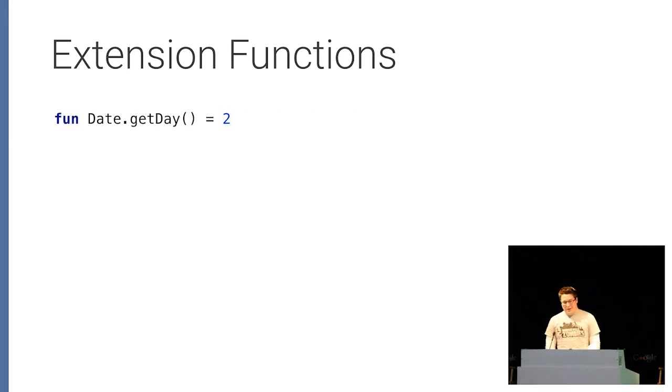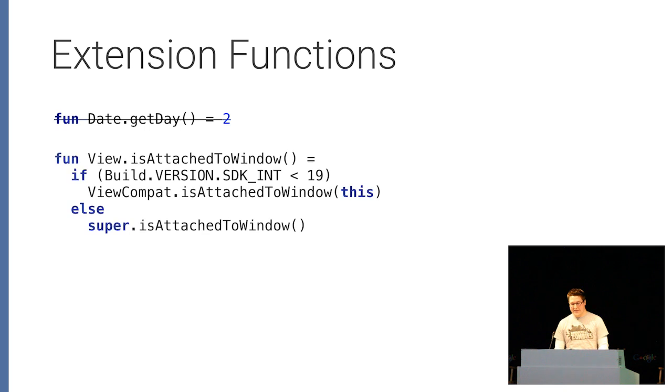So extension functions can't override existing methods. So if I wanted my isTuesday method to always return true, I can't override getDay to always return Tuesday. That doesn't work. So it's kind of unfortunate because in Android, this would be a fantastic way to shim backported APIs.